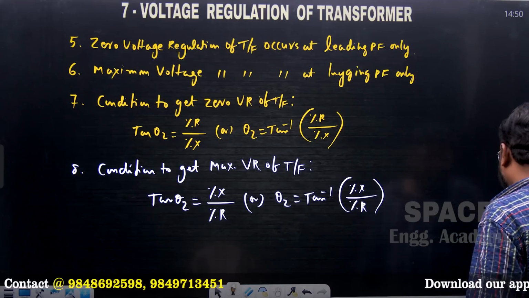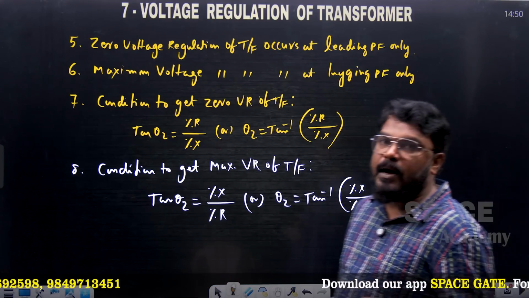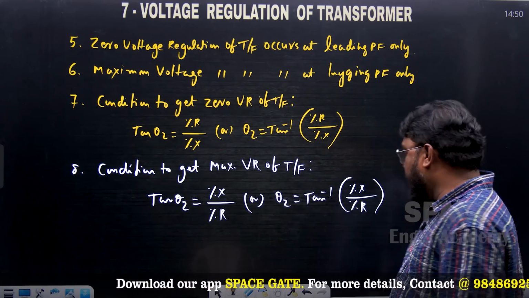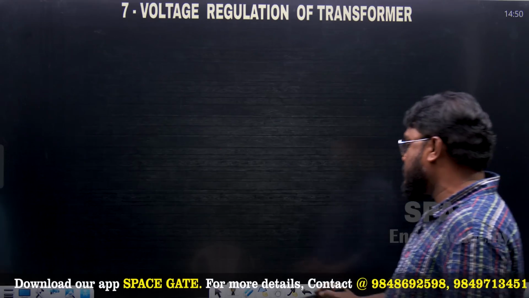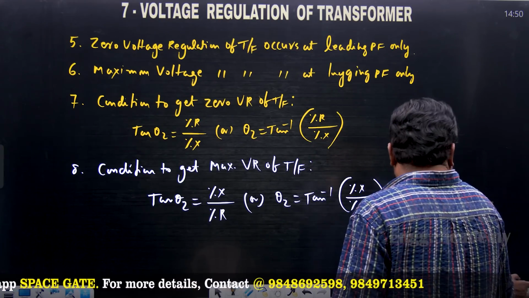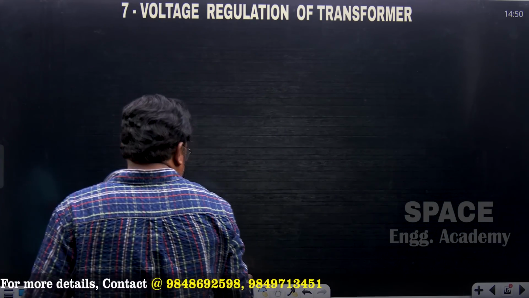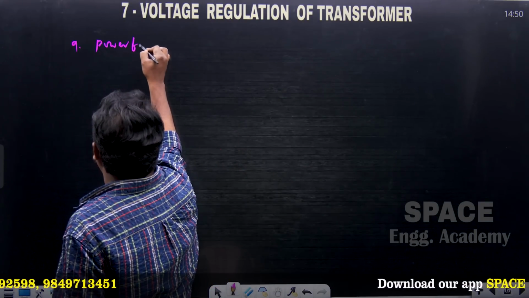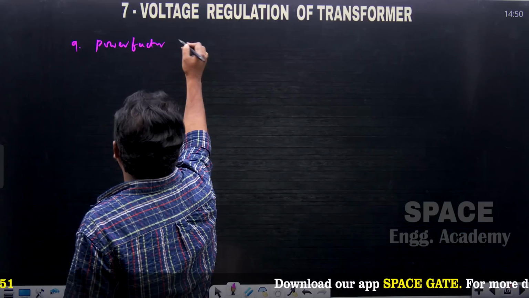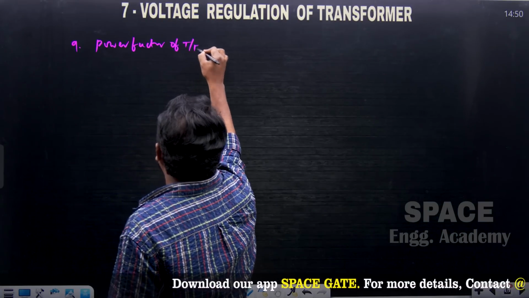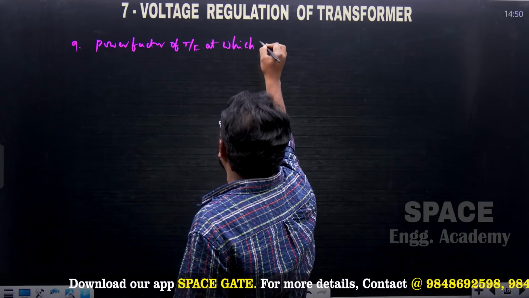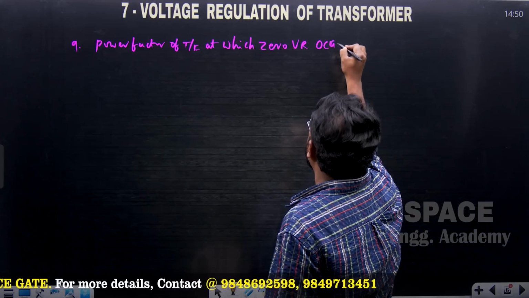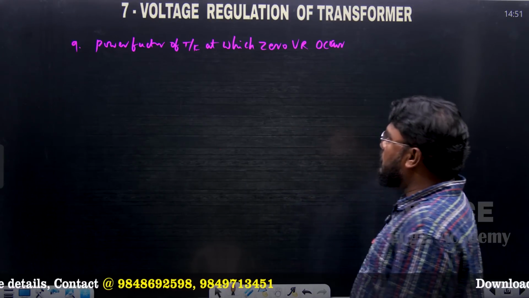And another possibility of the question: what is the power factor at which zero voltage regulation occurs? This type of the question. And how to calculate the power factor at which zero voltage regulation occurs. The ninth possibility of the question is the power factor of the transformer at which zero voltage regulation occurs.